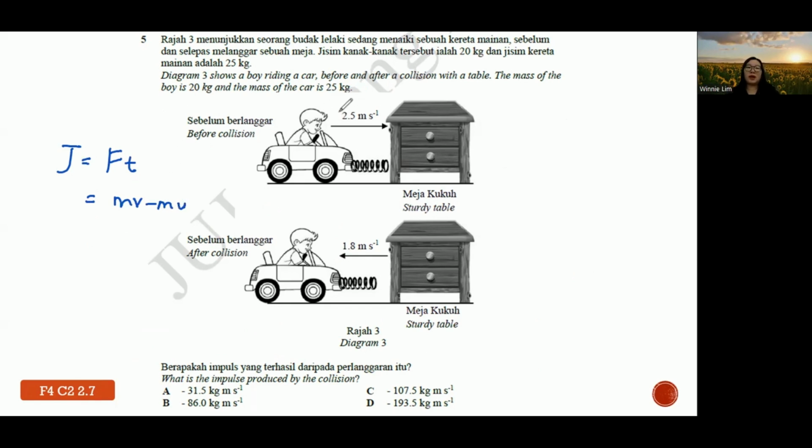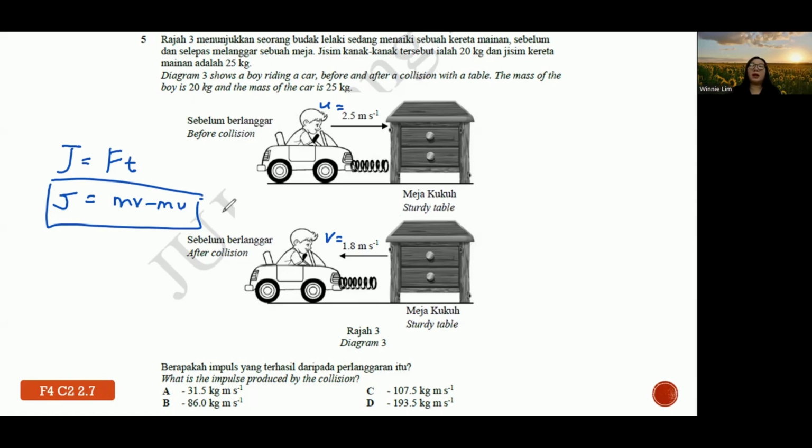So in this context, what do they give us? When the boy moves towards the table, they have this initial velocity, and then after the bang, they bounce back with the velocity of 1.8 meter per second. So we're going to use this equation. Okay, but before you substitute into the equation, teacher always says, must check what? The unit, everything in SI unit or not.